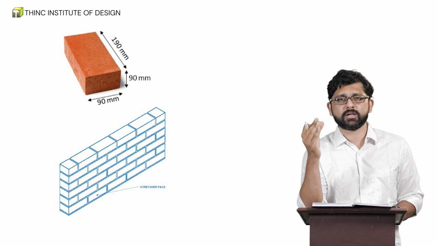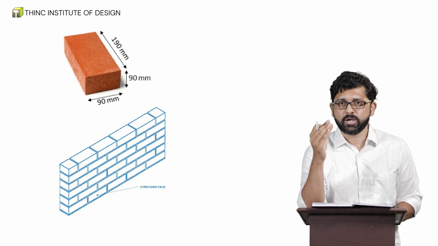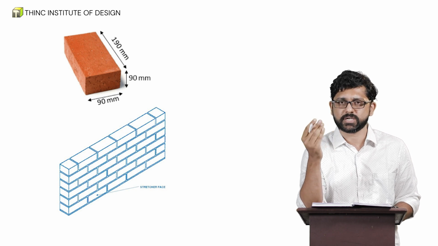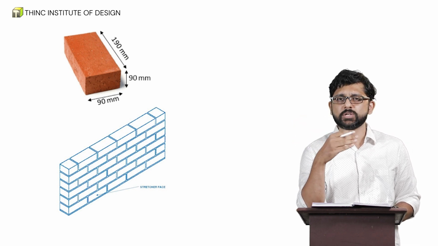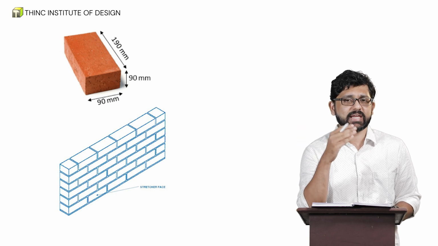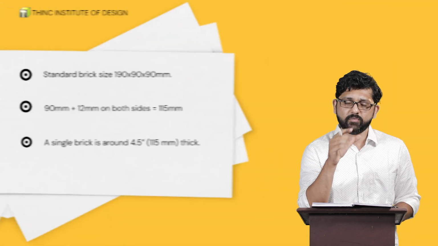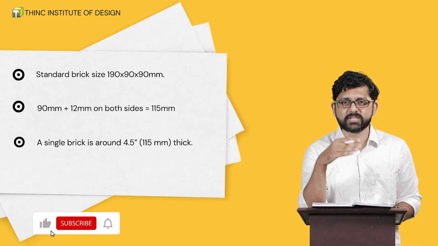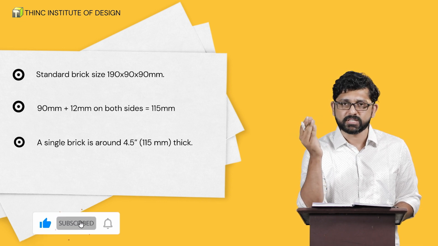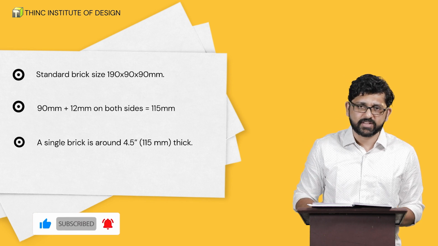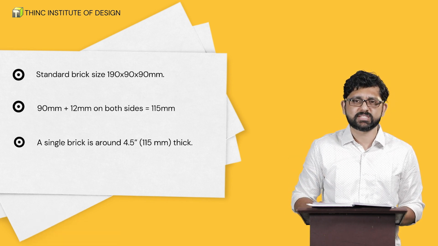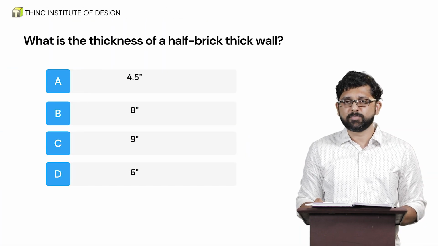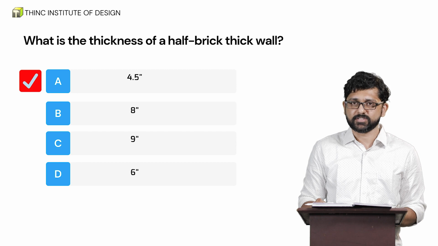Now, along with that, when we have a half brick thick wall, we have the mortar that is to be added, which we use for plastering on both sides. So that would have a thickness of around 12 to 13 mm. Adding that to the 90 mm thickness of the brick, we get the full thickness of that half brick thick wall, which would be 90 plus 12 or 13 mm on both sides, which would give us around 115 mm. 115 mm is approximately the same as 4.52 inch thick. So the size of a half brick thick wall is 4.5 inch.